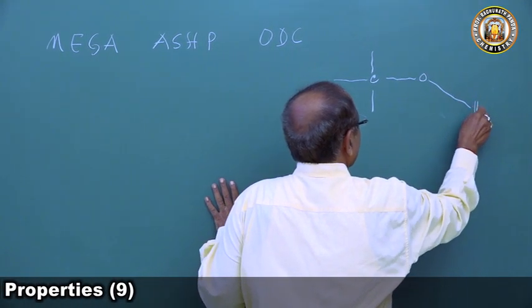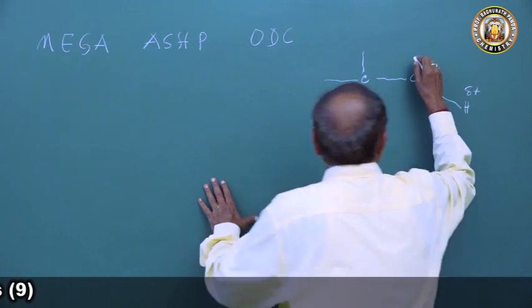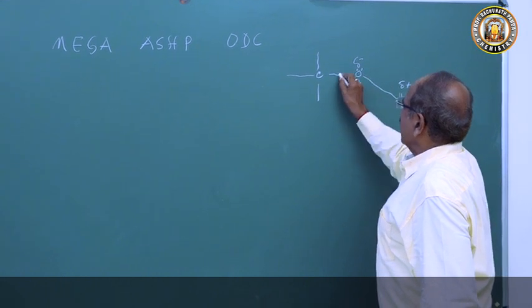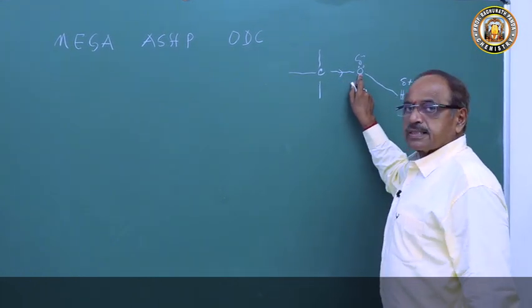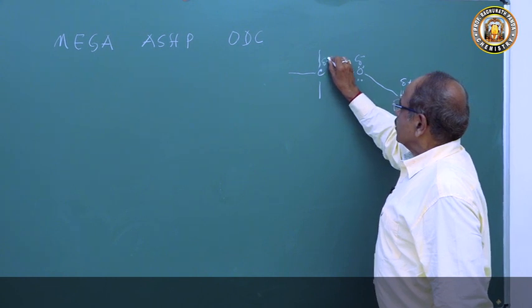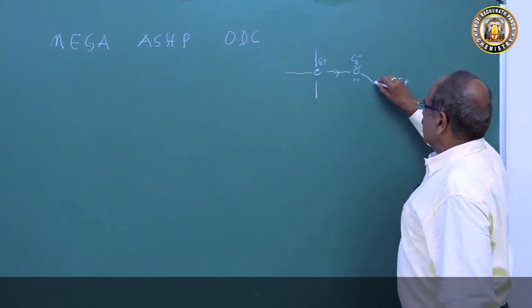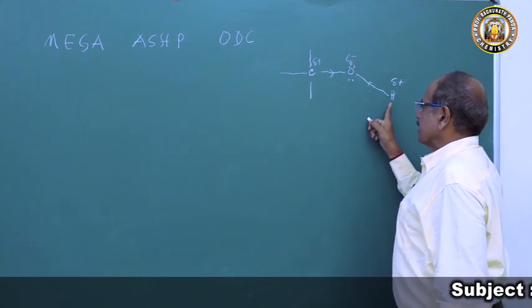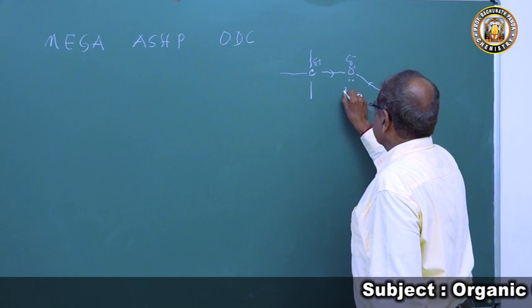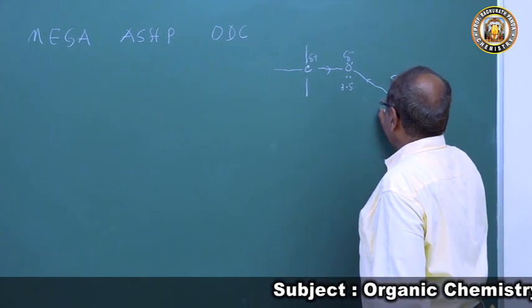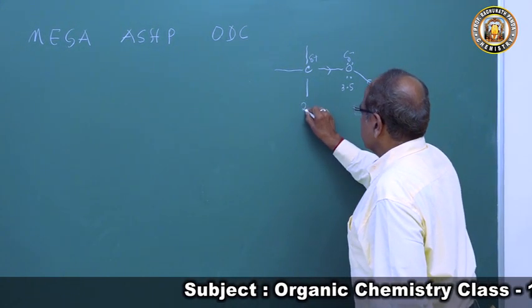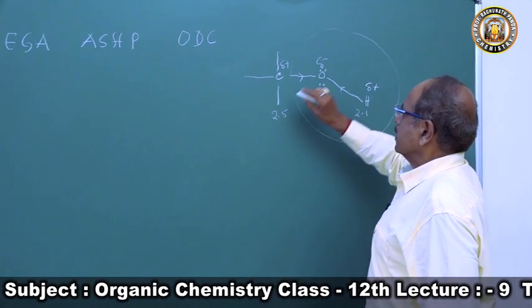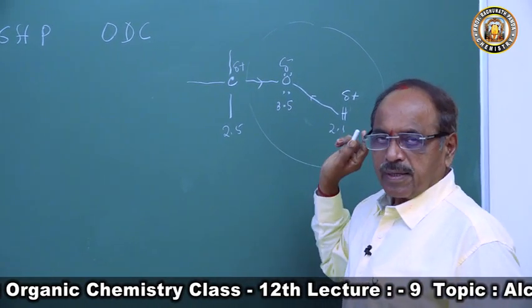Here the hydrogen atom is delta positive, and the oxygen atom is delta negative and has two lone pairs of electrons. A drift of electrons takes place towards oxygen. Carbon gets a delta positive charge, oxygen gets a delta negative charge, and hydrogen gets a delta positive charge, because the electronegativity of oxygen is 3.5, hydrogen is 2.1, and carbon is 2.5. So this part of the alcohol is the polar part, and this part is the non-polar part.